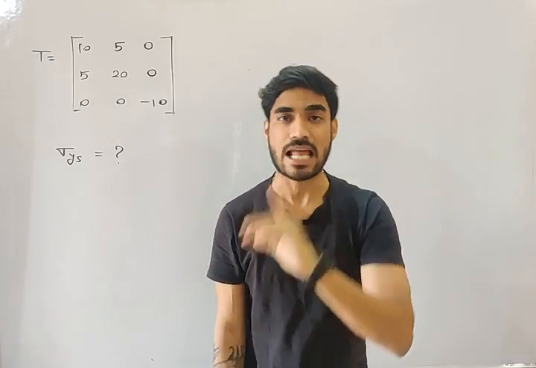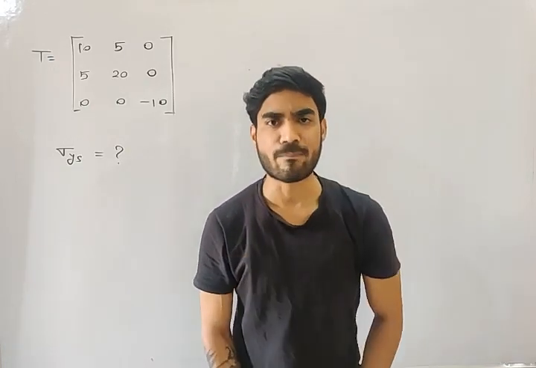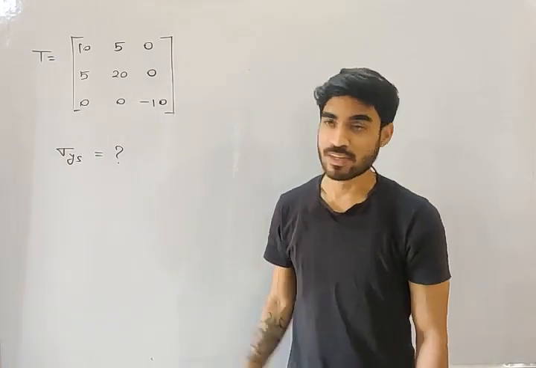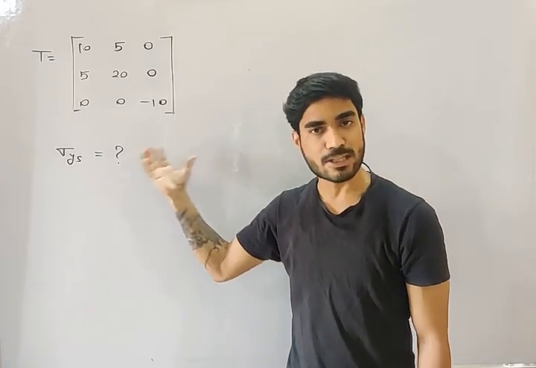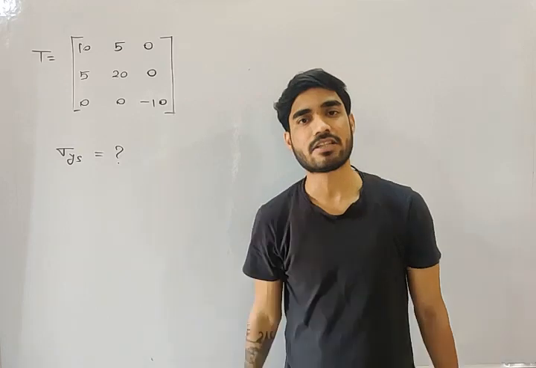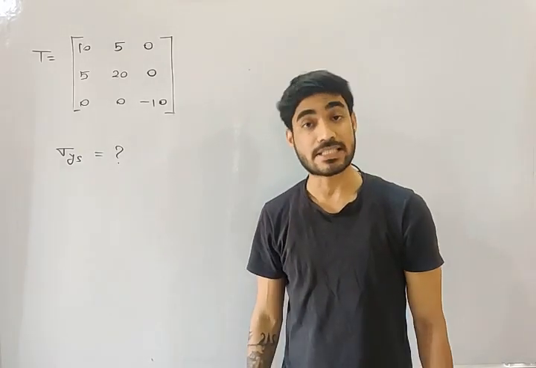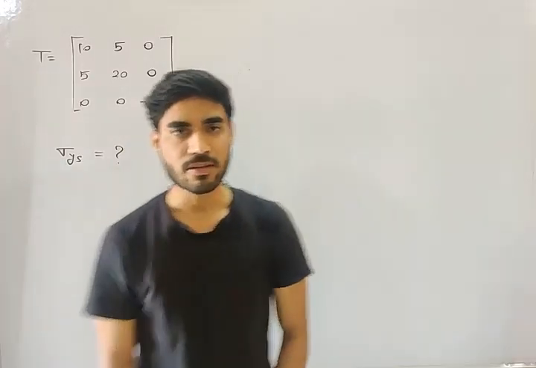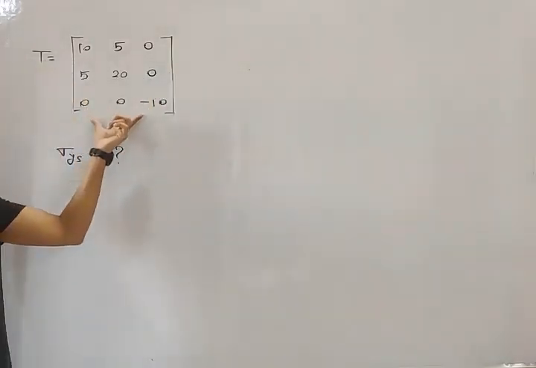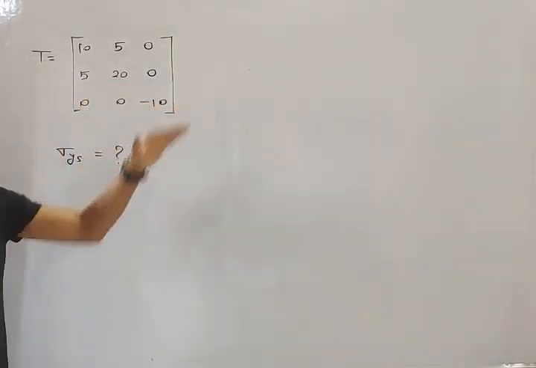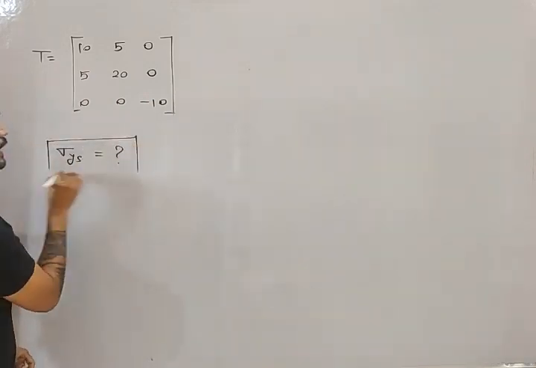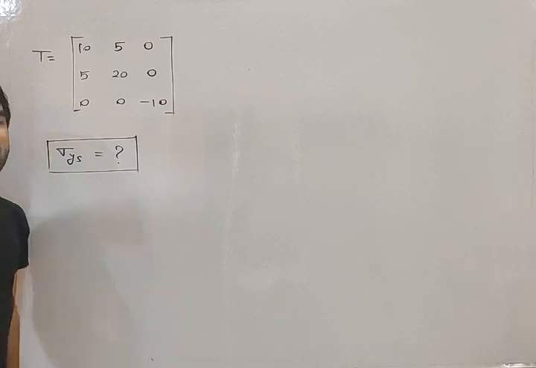Now, my friend, the last lecture was interrupted due to some technical issue, so I could not complete the last problem. So we will finish the last problem first, and then we will start with today's topic, design against fluctuating load. So this was the last problem, my friend. These are the values of stresses at the time of yielding, and you need to find the shear yield stress. You need to find sigma ys.